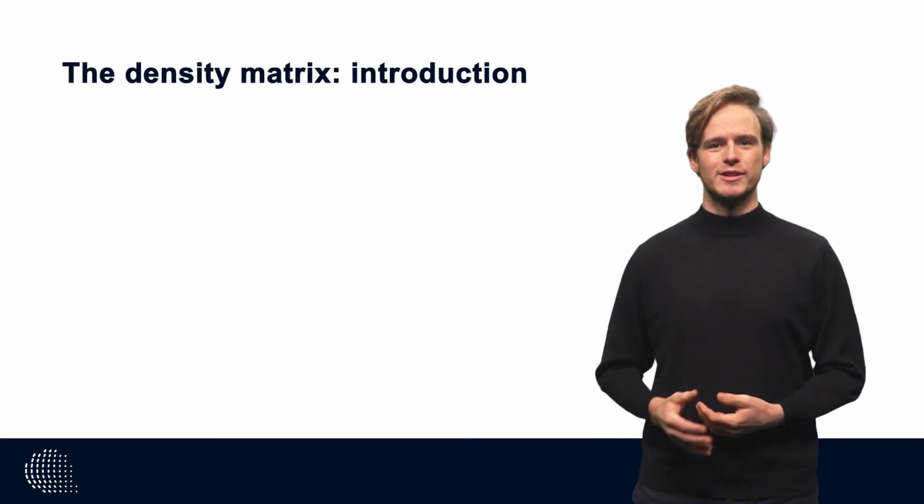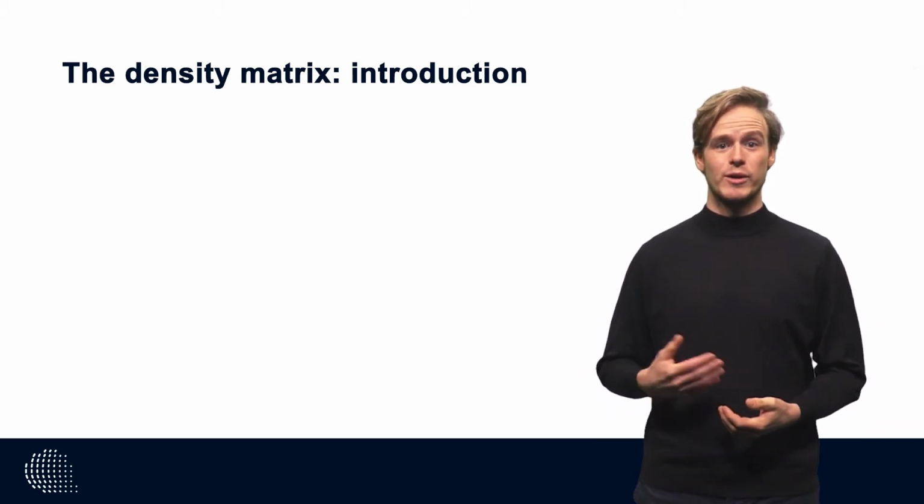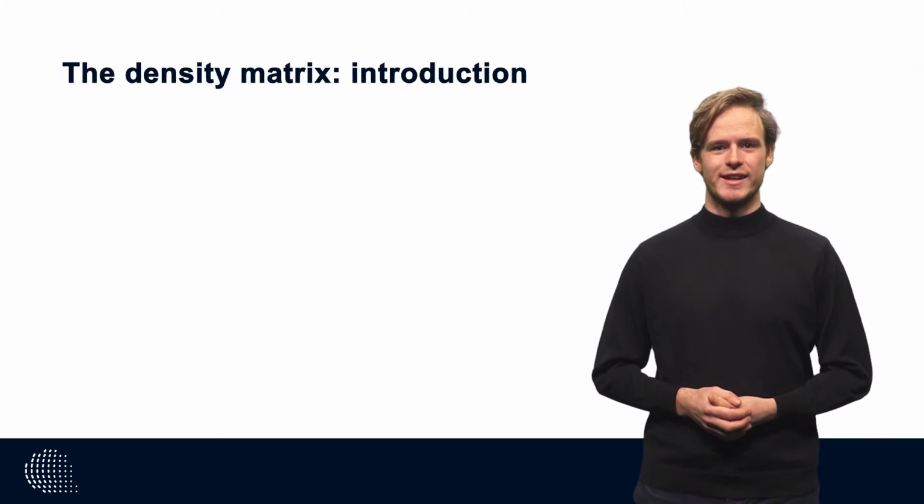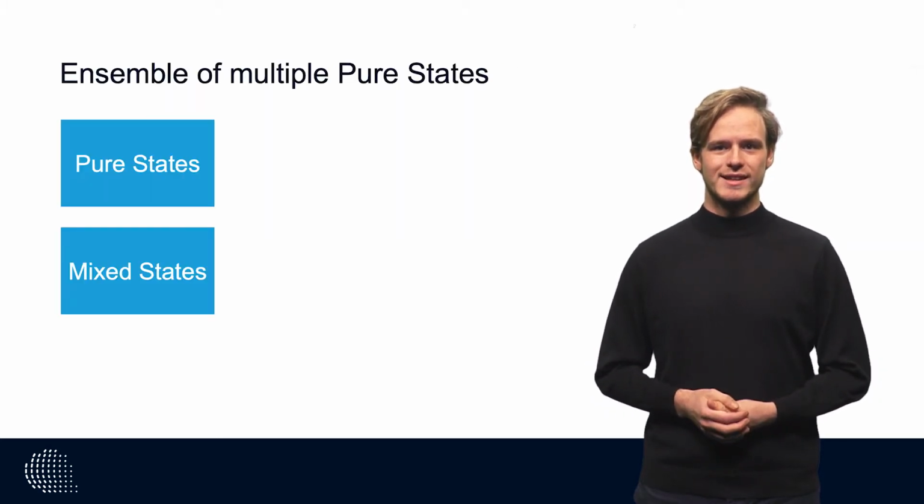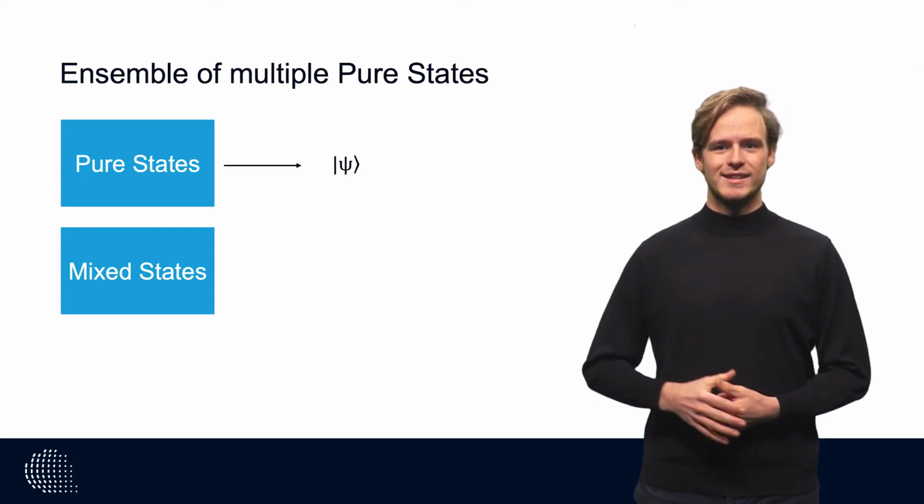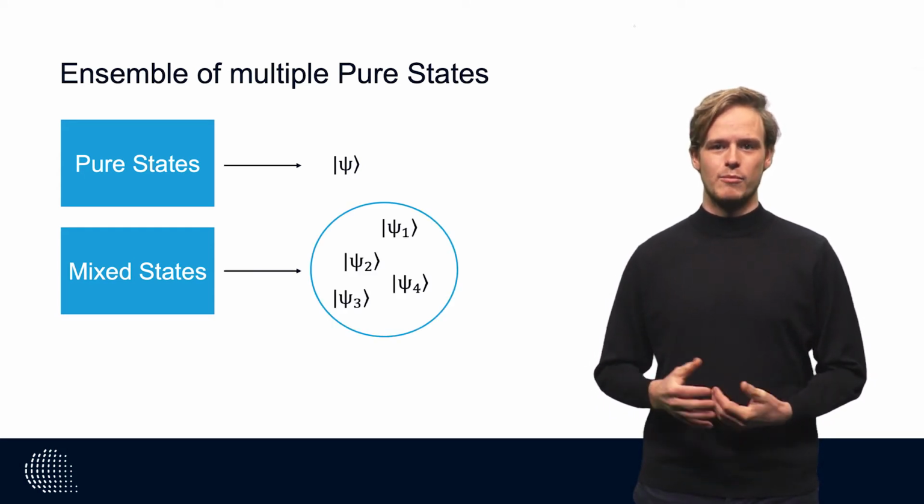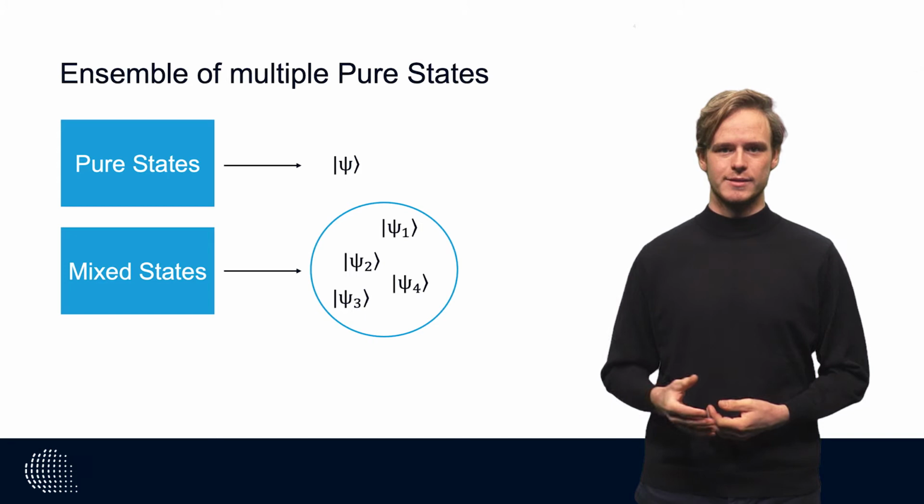In this video, I will explain what the difference is between mixed and pure states and how we can represent all states with a density matrix. The difference between a pure and a mixed state is that the pure state can always be written as a single ket vector, and a mixed state cannot. A mixed state is a statistical ensemble of multiple pure quantum states, each having a certain classical probability of occurrence.